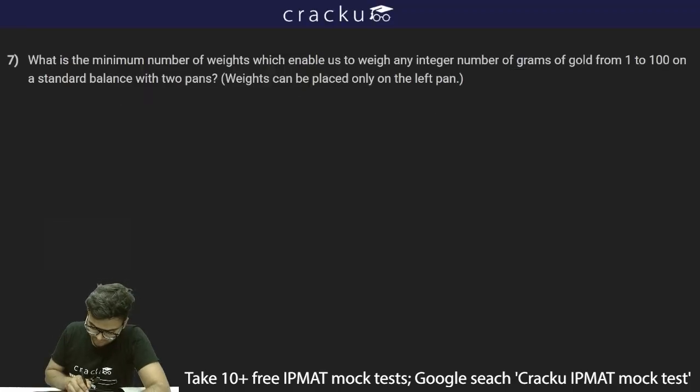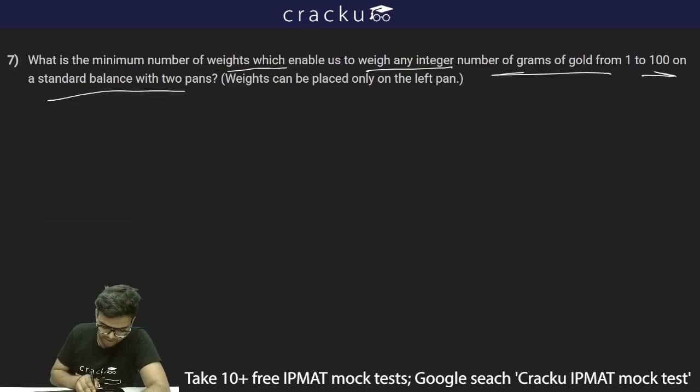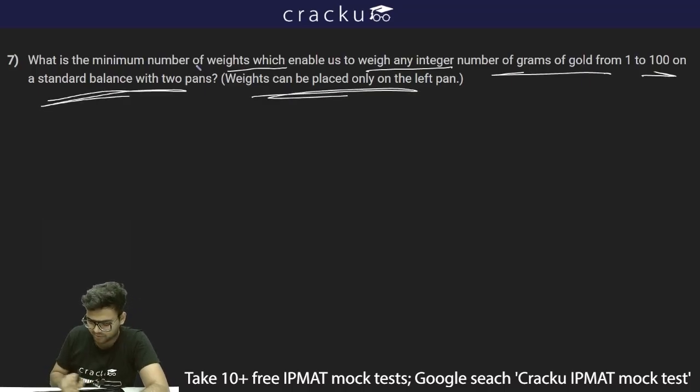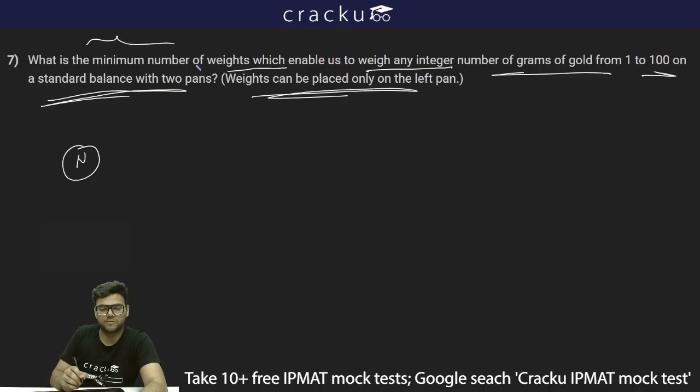What is the minimum number of weights which enable us to weigh any integer number of grams of gold from 1 to 100 on a standard balance with 2 pans? Weights can be placed only on the left pan. So if I want to weigh any, let's say n grams, and if we are saying the minimum number of weights, what we should consider is basically the weights of power of 2.